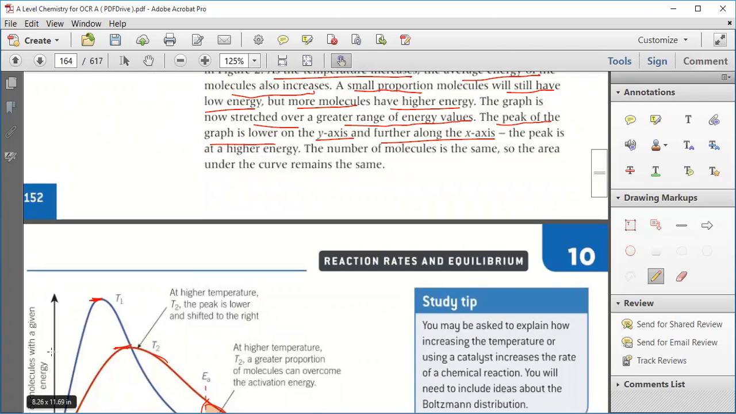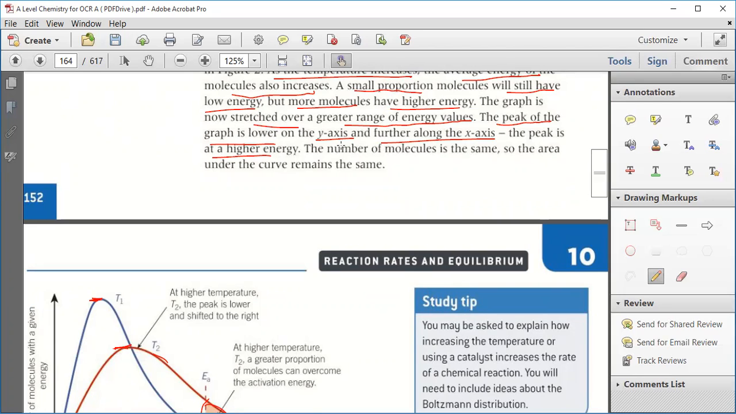It's lower on the y-axis, and it is farther along the x-axis. The peak is towards the high energy. It means more particles have a high amount of energy.